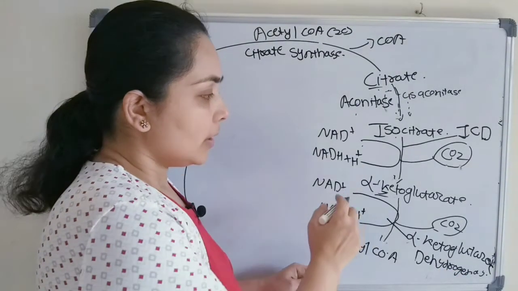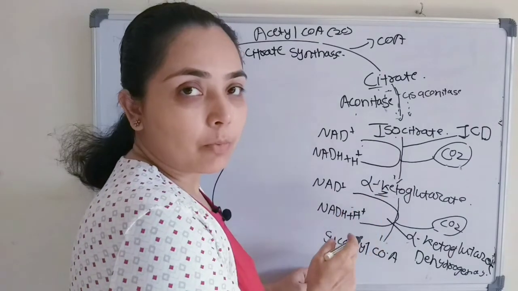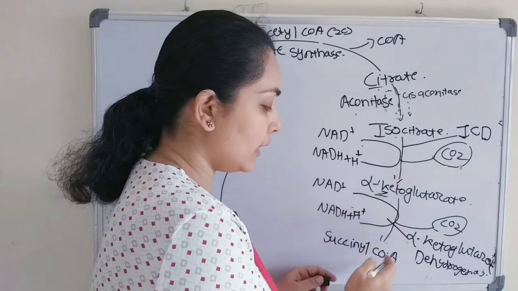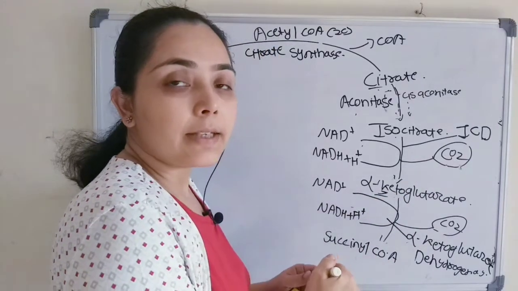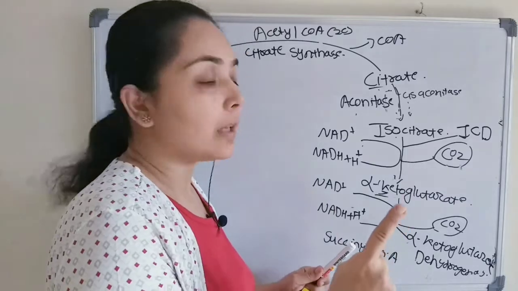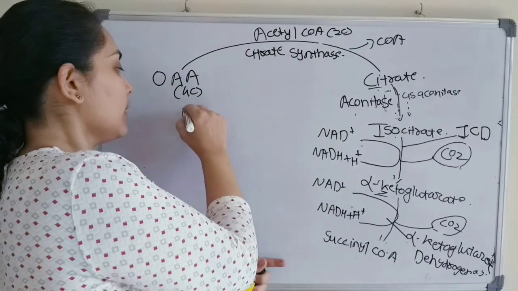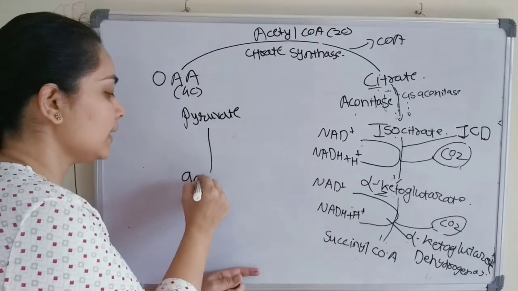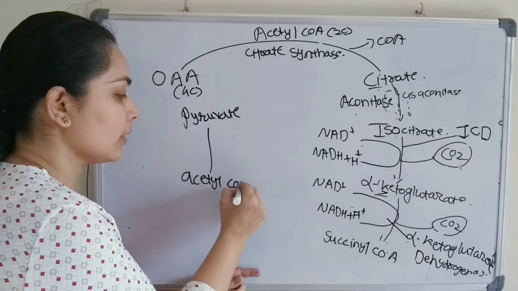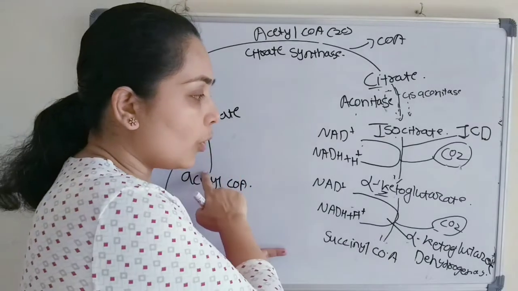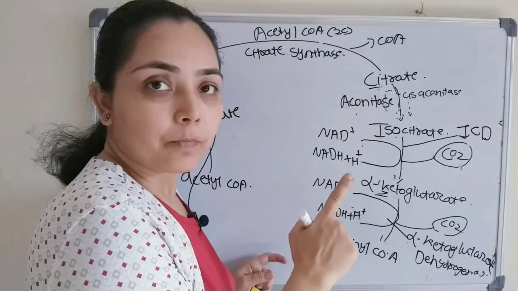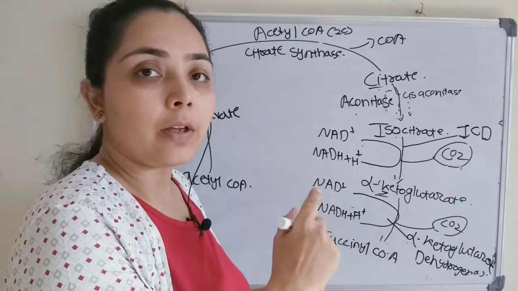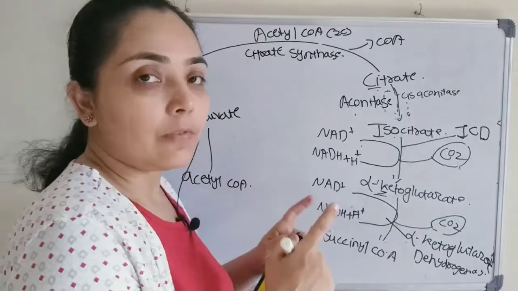Okay, this step is an extremely important step. Here the conversion of alpha ketoglutarate into succinyl coenzyme A takes place in an exactly similar way to where pyruvate converts to acetyl CoA. Both the steps are exactly similar. If you had watched my previous video where pyruvate was converted to acetyl CoA, we had explained this step in very much detail,